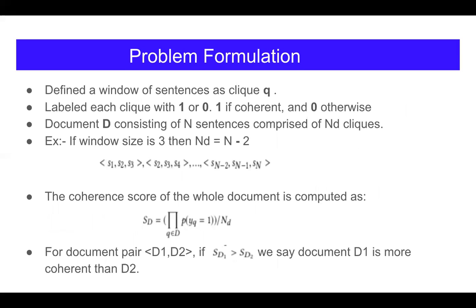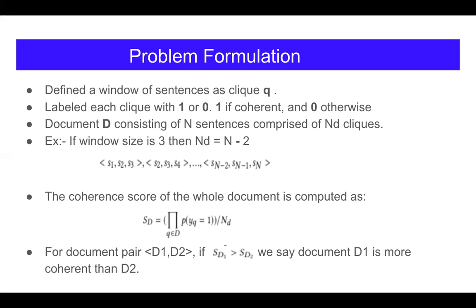We first define a window of sentences as a clique and associate each clique with a label yq that takes value 0 or 1, 1 if coherent and 0 otherwise. So, for a document consisting of n sentences, S1, S2 dot dot Sn, we have nd cliques. For example, if we consider the window size to be 3, then nd is equal to n minus 2. S1, S2, S3 will make the first clique and so on.